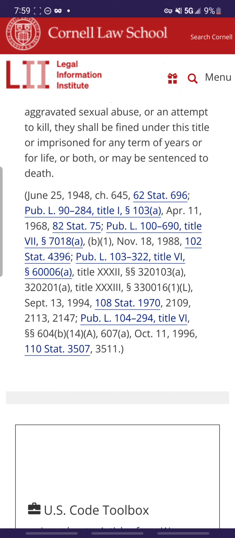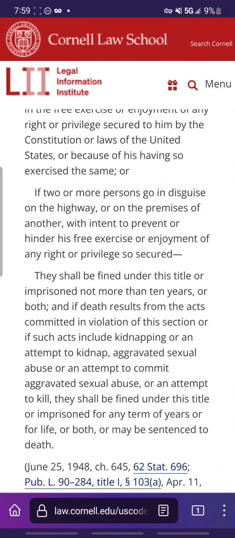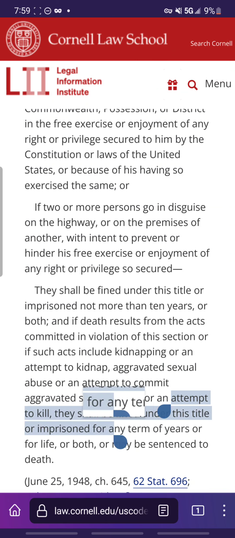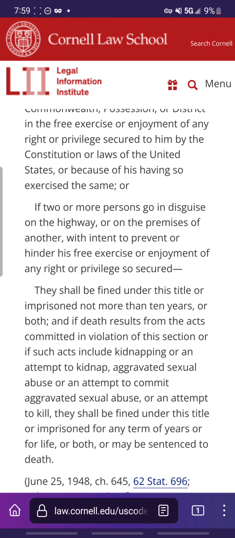That's a key detail. They shall be fined under this title or imprisoned for any term of years or for life or both, or may be sentenced to death. The reason for the key detail of attempt to kill is that if people are terrorizing or harassing a person to the point where it drives them to make suicide attempts, that legally falls under attempted murder.